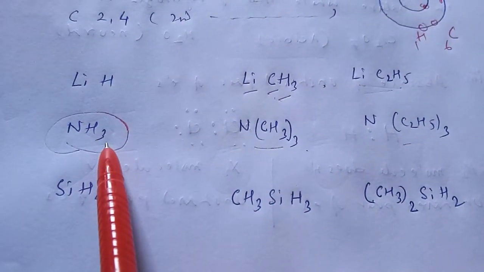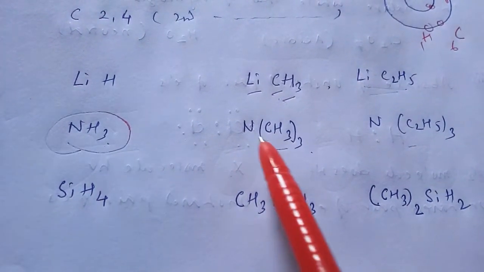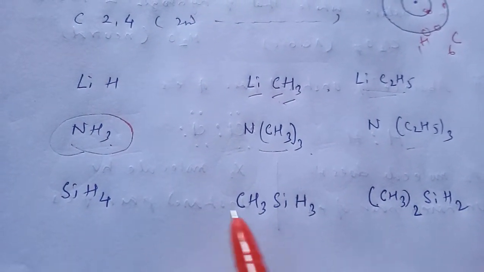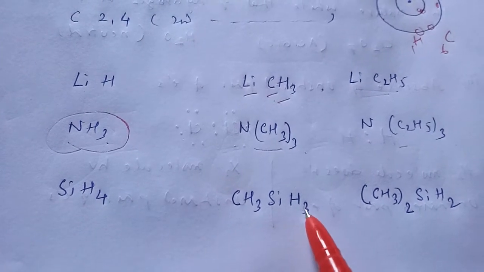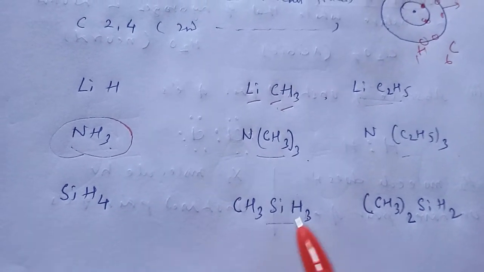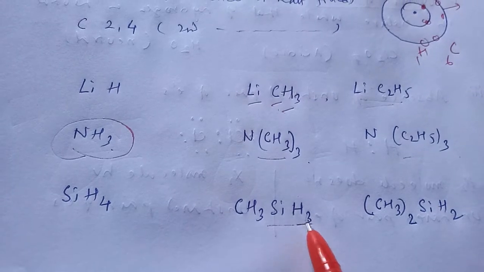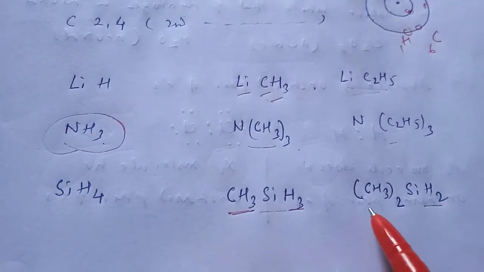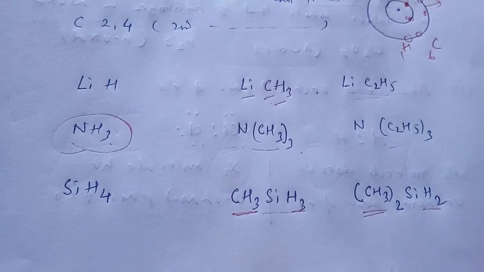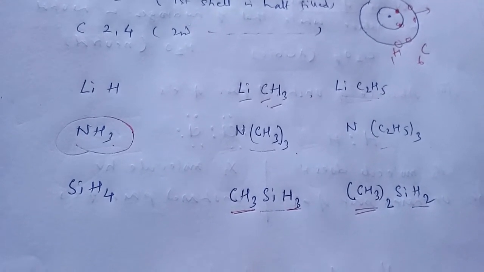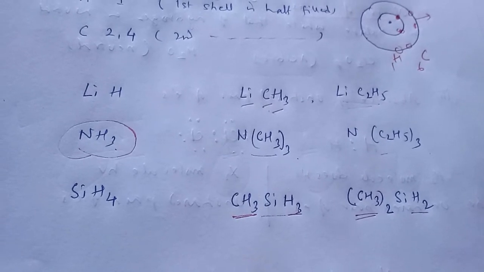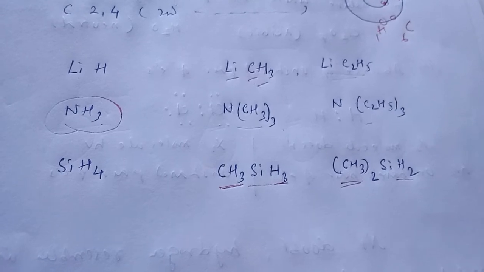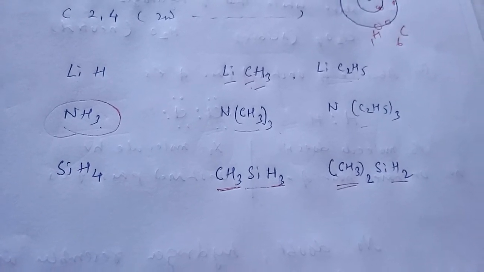Again, ammonia resembles this one. Now silicon hydride SiH4 resembles CH3SiH3. You see, 3 hydrogens remain and 1 hydrogen is replaced by a CH3 group. Similarly, there are 2 CH3 groups replacing 2 hydrogens. So hydrogen resembles the organometallic compounds. So these are the things about your hydrogen position. Next class will start preparation. Thank you.